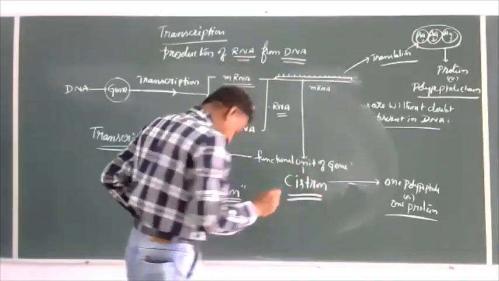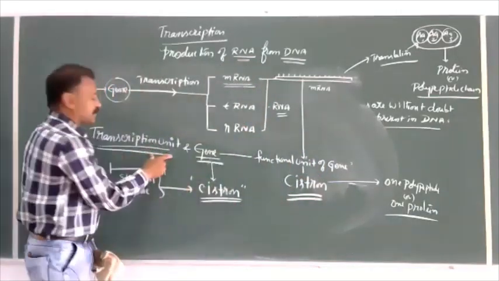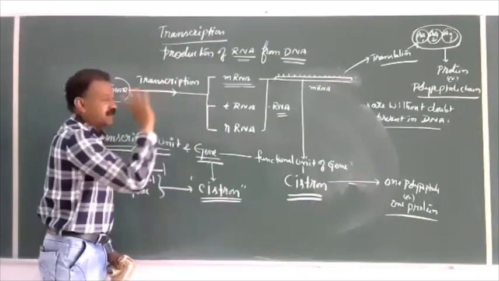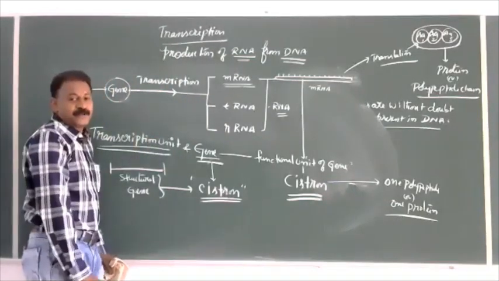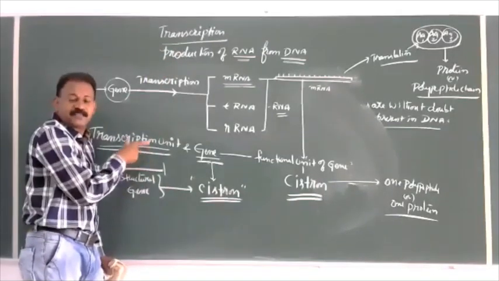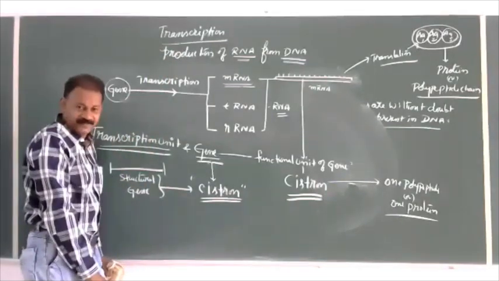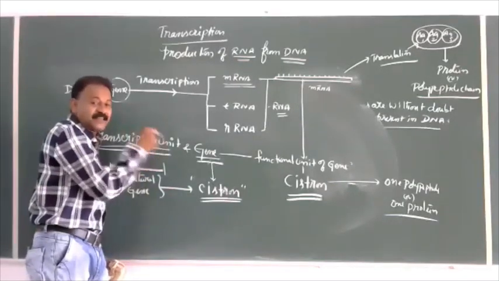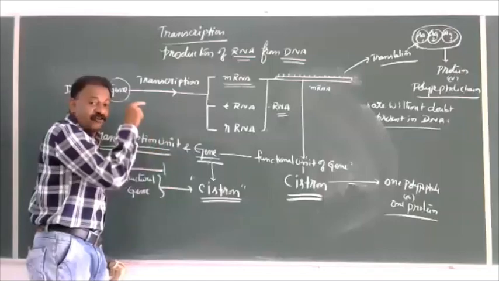Let us take transcription unit, meaning in the DNA molecule the area of transcription. So transcription unit is nothing but a gene. In that transcription unit, which part is called gene?